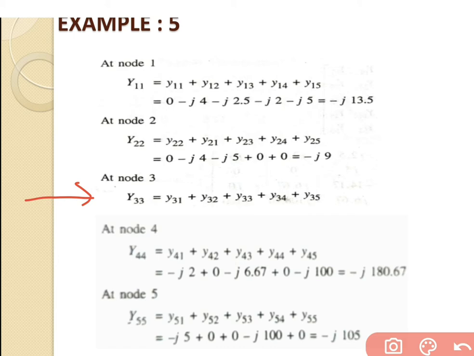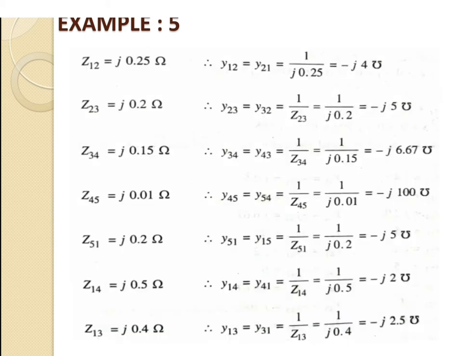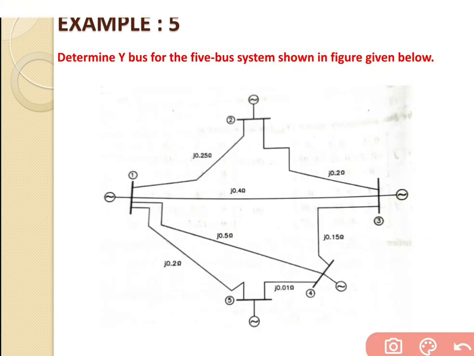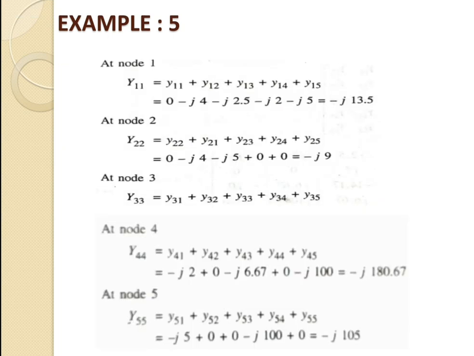Then after, we will go to node number 4. At node number 4, from the figure, a total of 3 lines are connected at bus number 4: the first is 1 to 4, the second is 4 to 5, and the third is 3 to 4. So only 3 lines are connected at bus number 4. Based on that, we will write the equation y44 is equal to y41 plus y42 plus y43 plus y44 plus y45. This is the general equation if all 5 buses are connected with bus number 4.